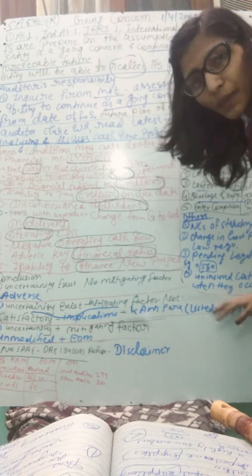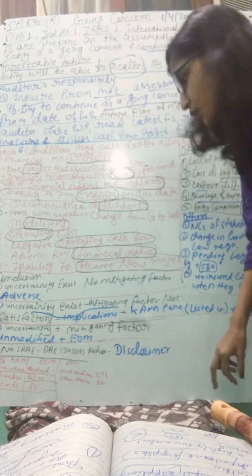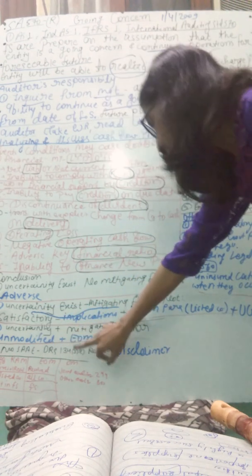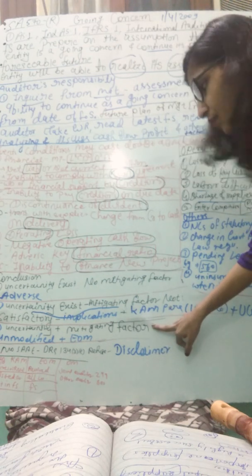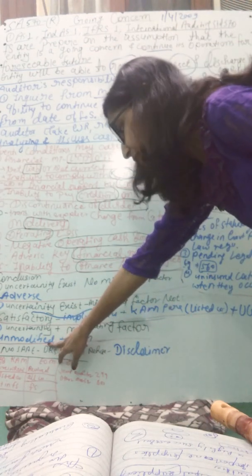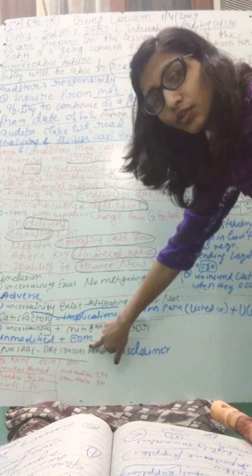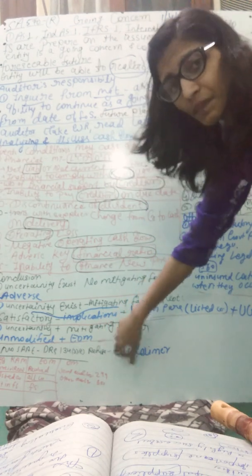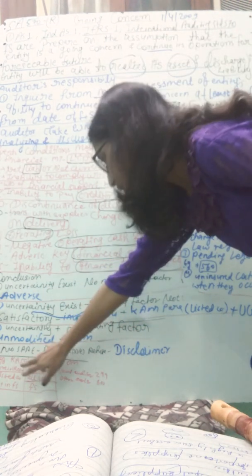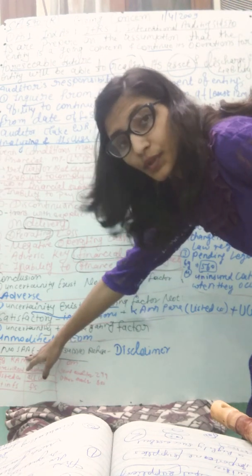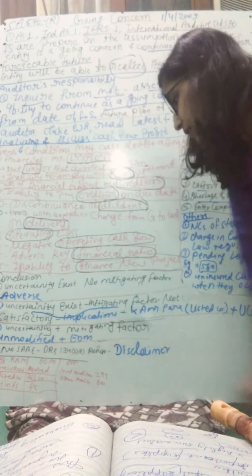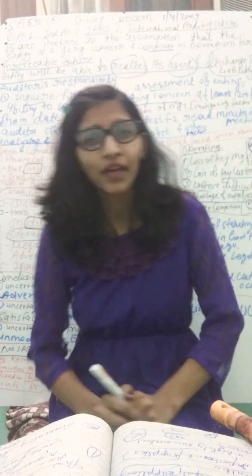A paragraph below this is also given right now in audit reports. Then if uncertainty exists and the mitigating factor is satisfactory, you give an unmodified opinion plus an emphasis of matter para about this matter. Then if there is no sufficient appropriate audit evidence, obviously you give a disclaimer of opinion. Okay, this is all about SA 570.